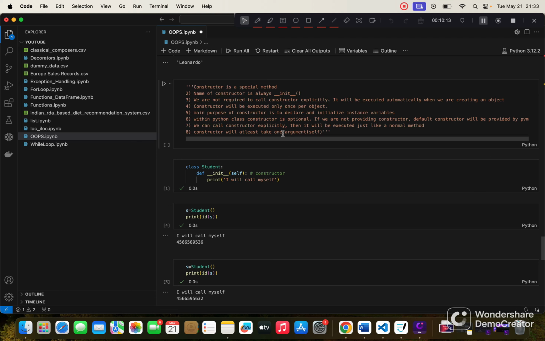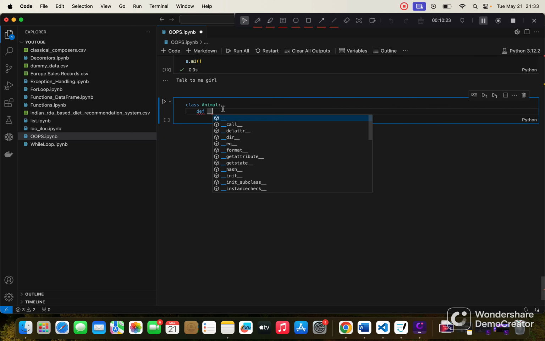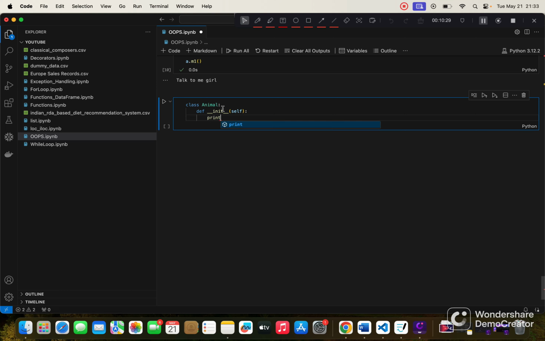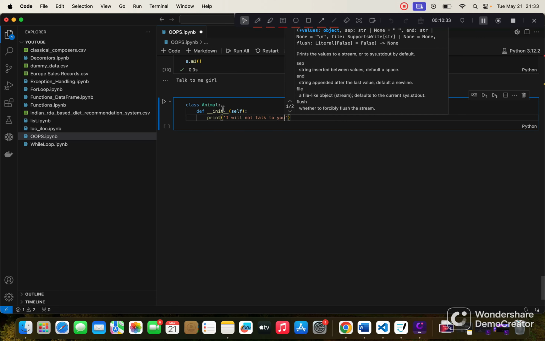Okay, and the next point is we can call the constructor explicitly. Here let me create a class again, Animal, and I will create a constructor, def __init__(self), and I will print I will not talk to you.